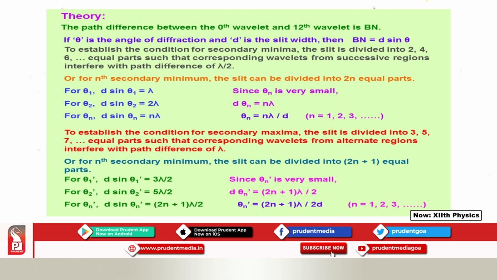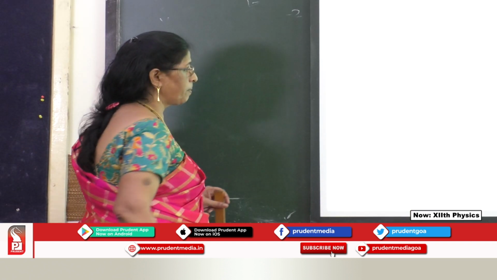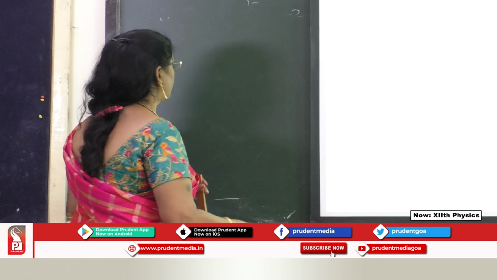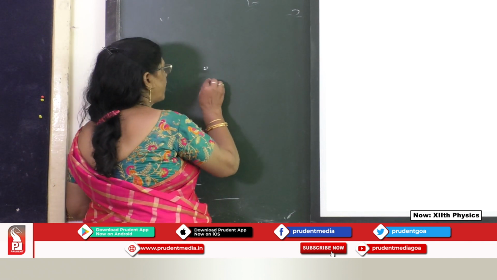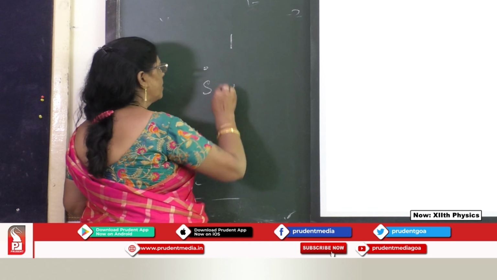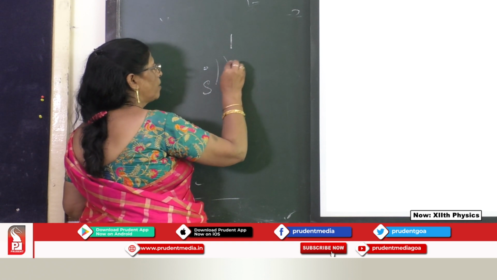The path difference between the two extreme wavelets is BN, and it is d sine theta. I'll just show only this part on the board, because I don't have the diagram here. If S is the source, the wavelets are emerging at an angle.